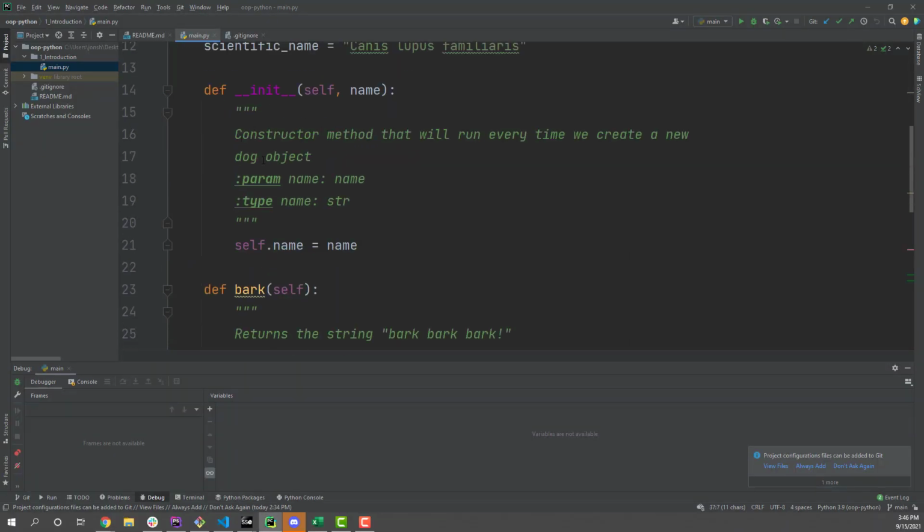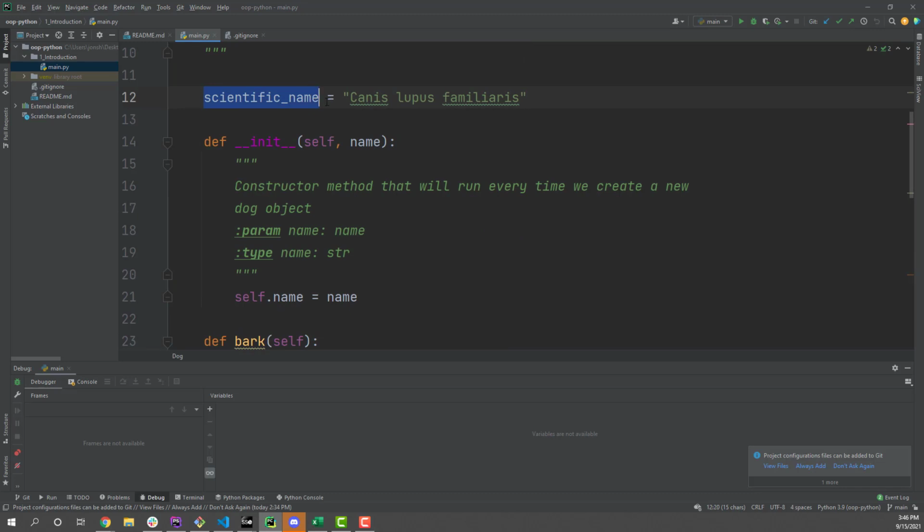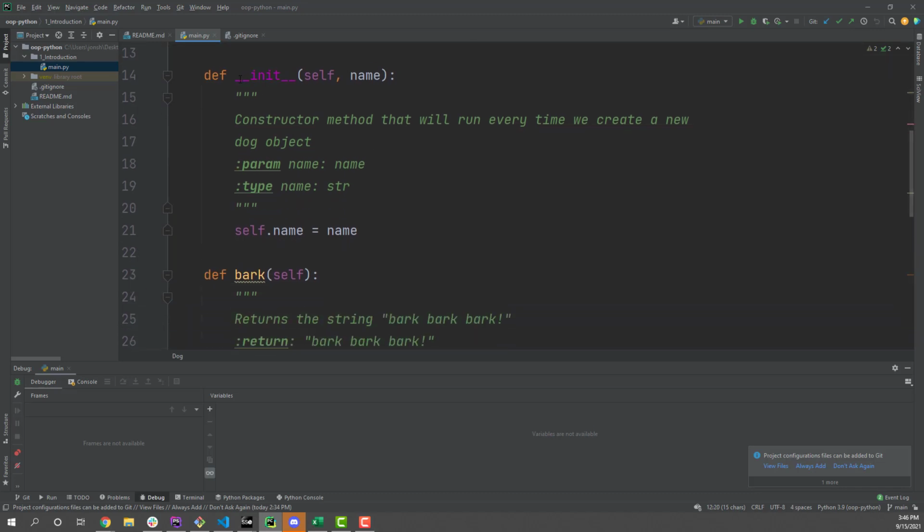Here's my dog class. It's got a property, scientific name. Here's my constructor, the double underscore.